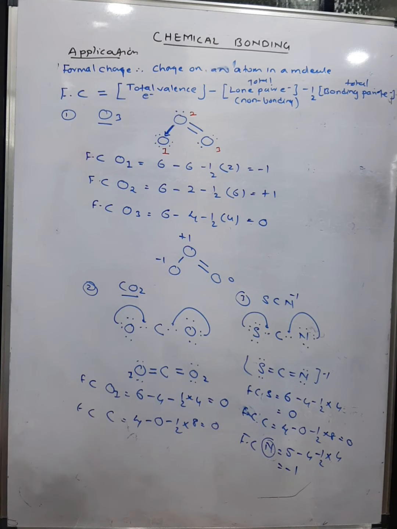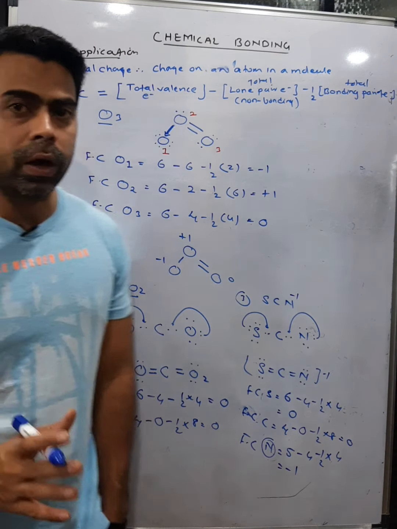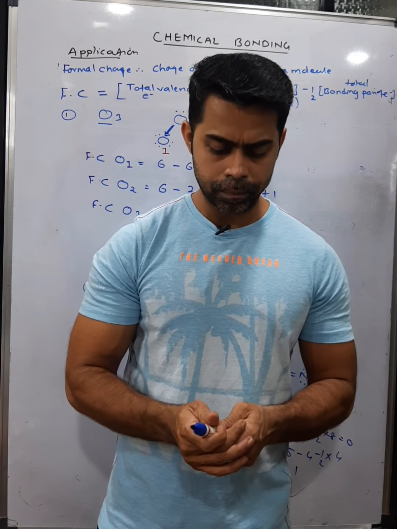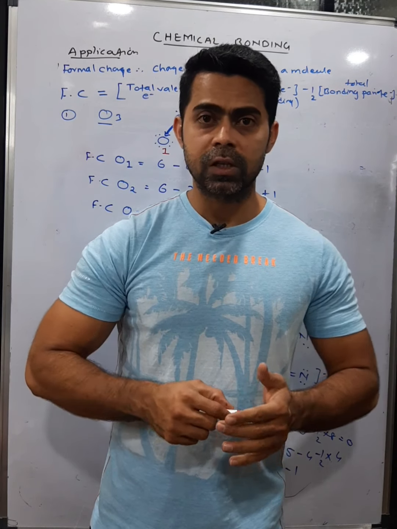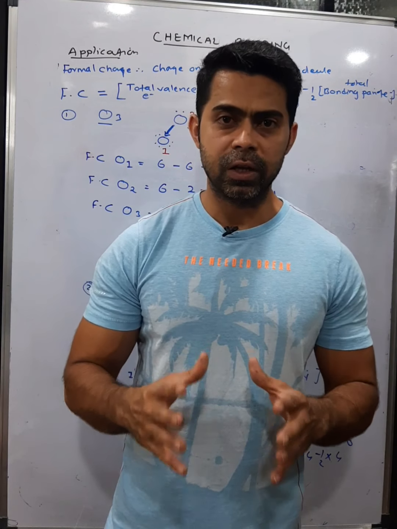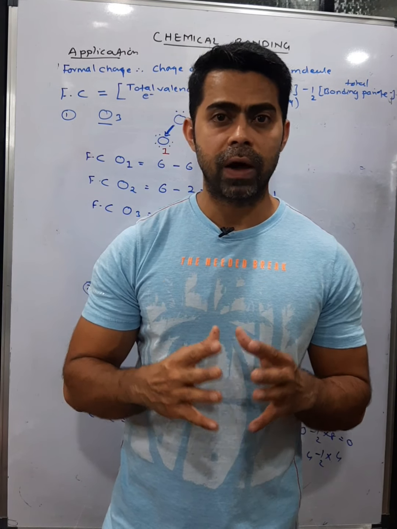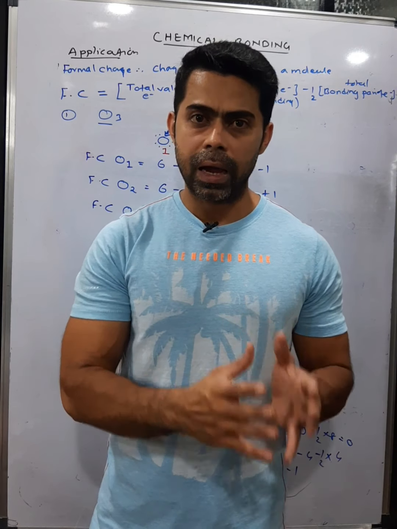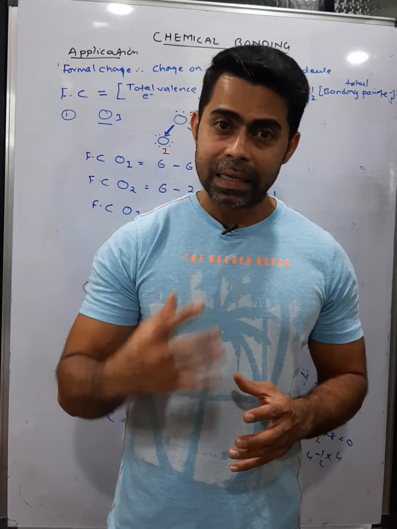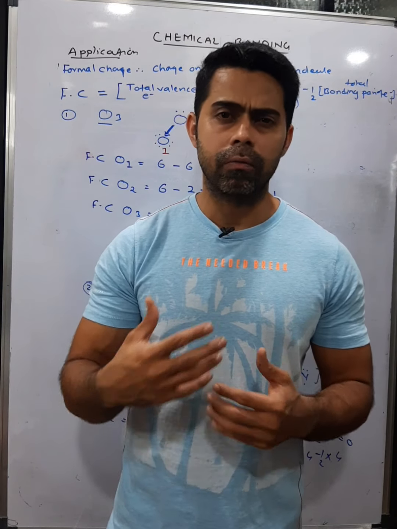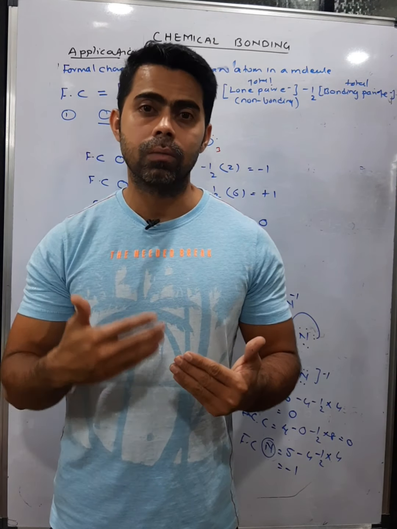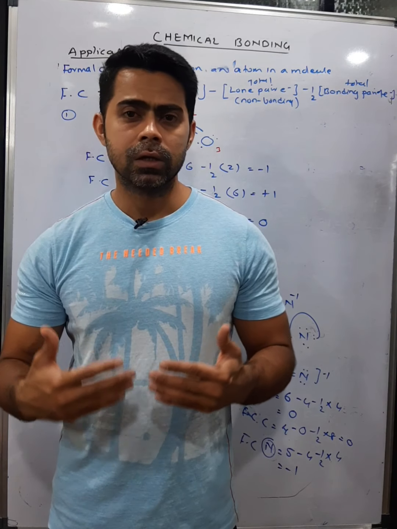So we can make a structure and find the formal charge of any atom, but you should be aware of the Lewis dot structure. So guys, this was the first theory, the octet rule or octet theory, which explains bonding, and we studied the limitations of the octet rule, also the application where we are able to find the valence structure for a polyatomic molecule, and also the formal charge. Now in the next lecture we will move on with different theories which explain bonding, and these are valence bond theory, hybridization and molecular orbital theory. Okay guys, till then take care, bye.